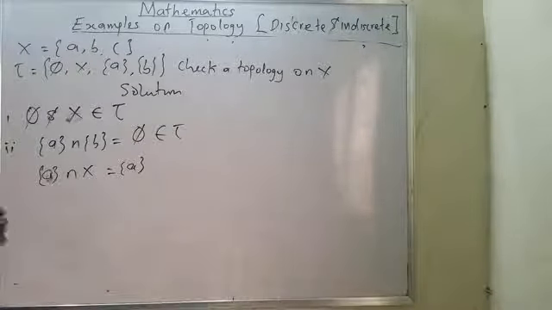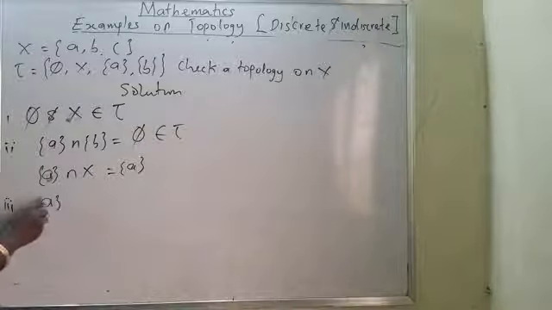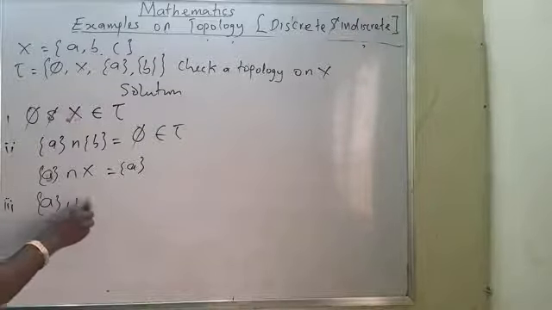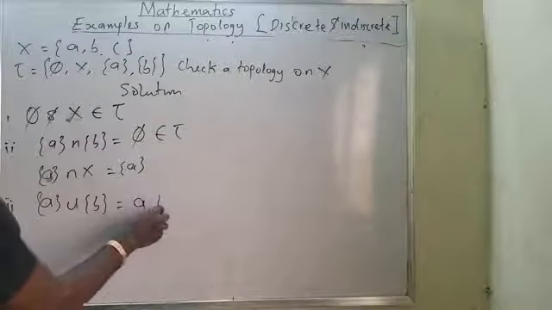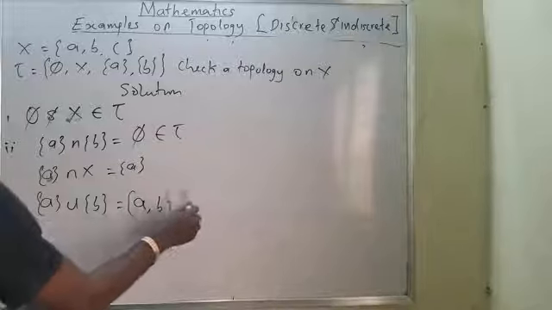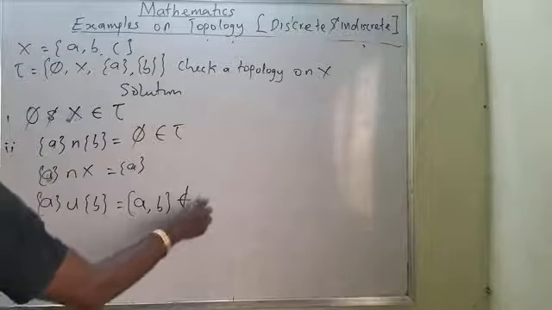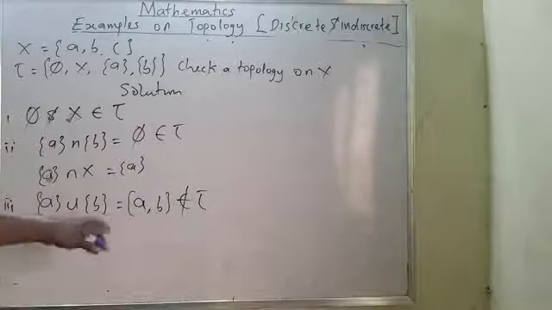The last one is the union part. Now I want to check the union. A union B equals AB, which is not in tau.